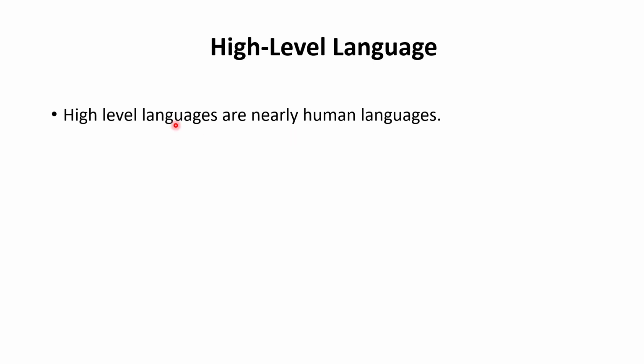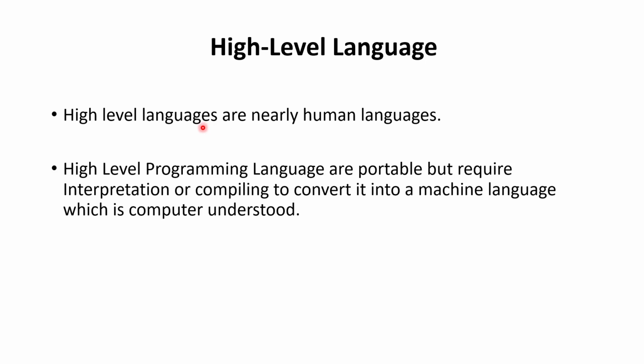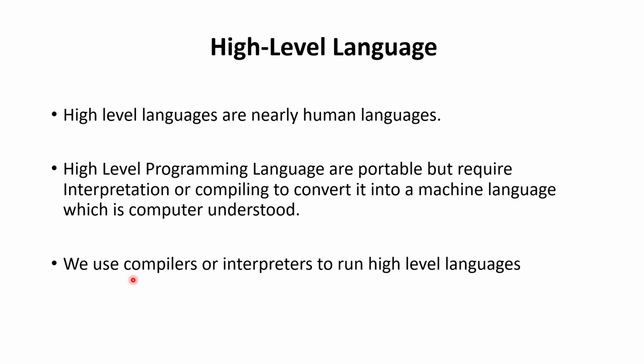High-level language. High-level languages are nearly human languages. We can understand them easily because they have a lot of English phrases. It makes it easy for us to understand. High-level languages are portable, and we require compilers or interpreters to run high-level languages.